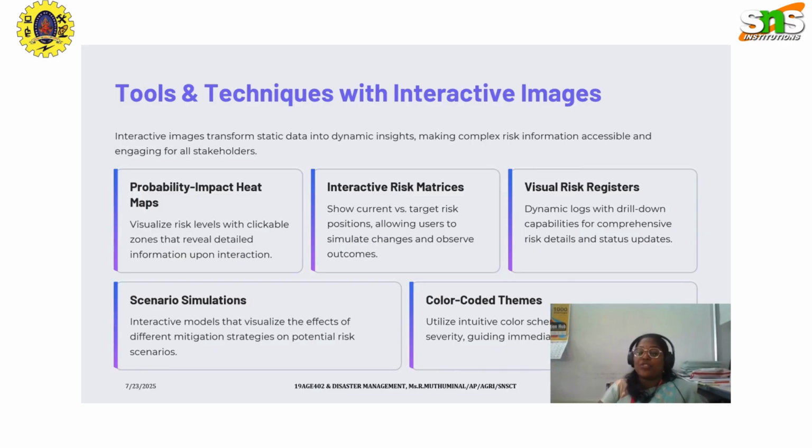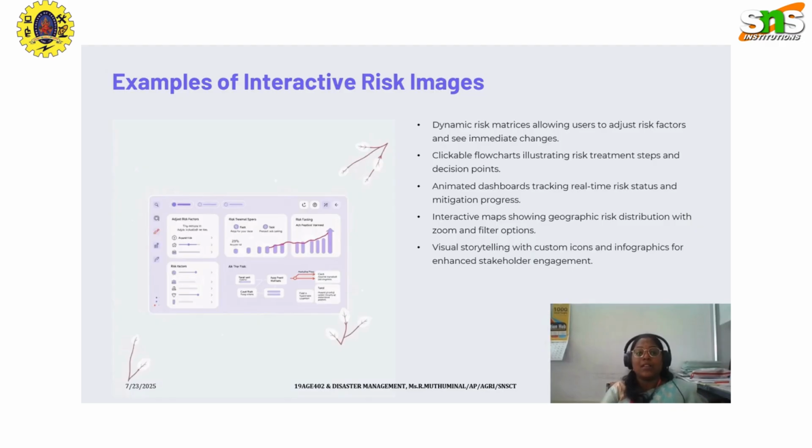So this will help us to visualize the risk levels, and we can also interact with the current and the target risk position, allowing users to simulate changes and observe the outcomes. After visualizing the dynamic logs, we can also interact with them, and the effect of different mitigation strategies can be identified. Then we can present them under several color coded themes to highlight the risk severity, guiding immediate attention to critical areas. Some examples of interactive risk images are given here.